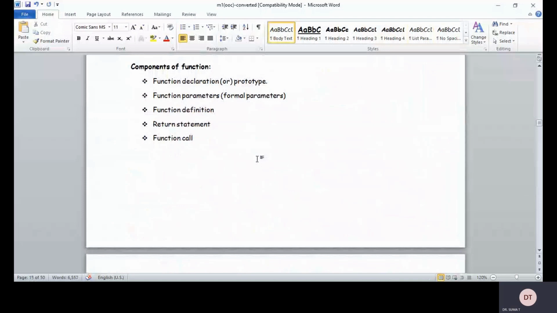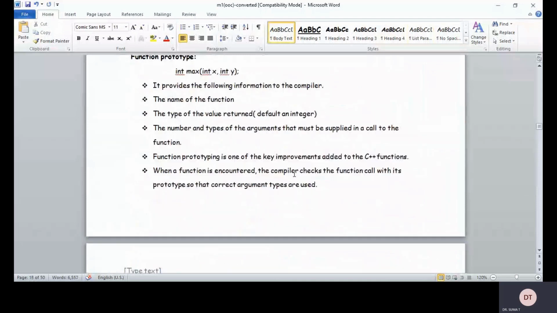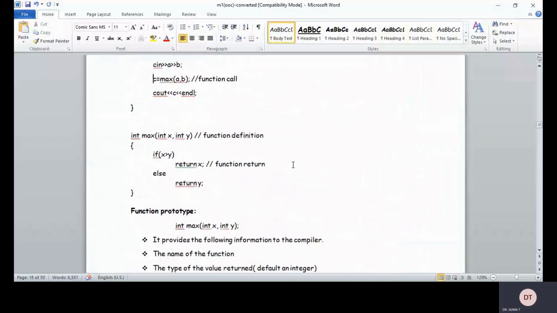Function declaration or the prototype. Then the formal parameters and actual parameters are very important. The function call parameters are always called actual parameters, and the function prototype or declarator parameters are also called formal parameters, and the function definition parameters are also called formal parameters only, right? So an actual parameter exists only in the calling part of your function, not in any other part of the function.